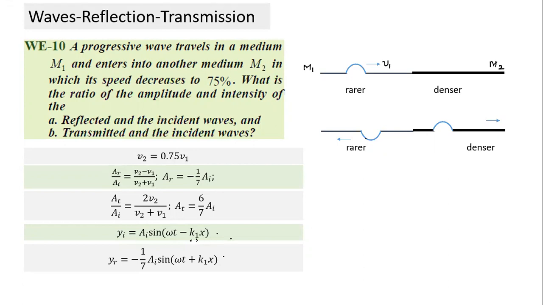Sir, the K1 value should change, right, for the reflected wave, because the velocity is different, right? See, it is traveling in the same medium. Only the transmitted wave will change.